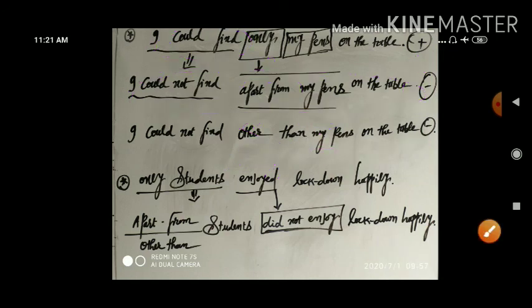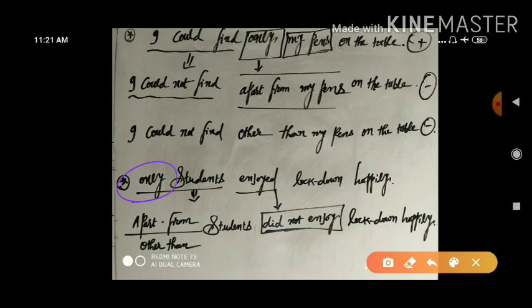Only students enjoyed lockdown happily. Once again, the only variety is given. Here we have used from could to could not, but here the given is simple past tense with positive sense.